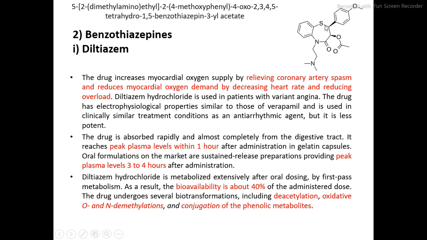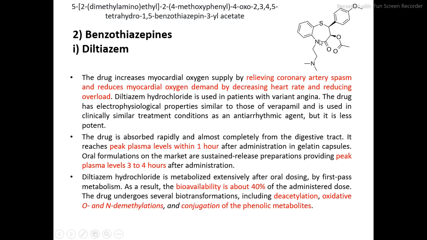Okay. So 5-[2-(dimethylamino)ethyl], then 2-(4-methoxyphenyl), 4-oxo, 2, 3, 4, 5